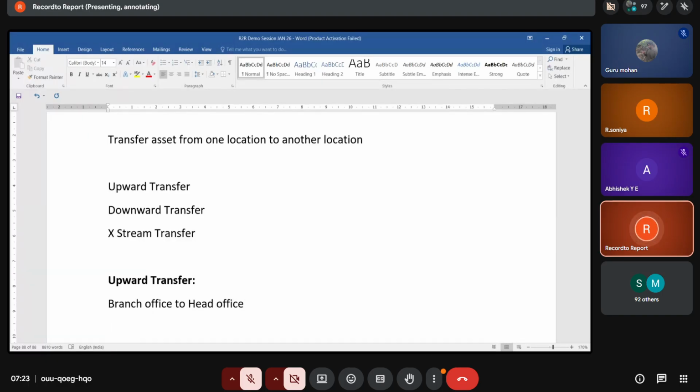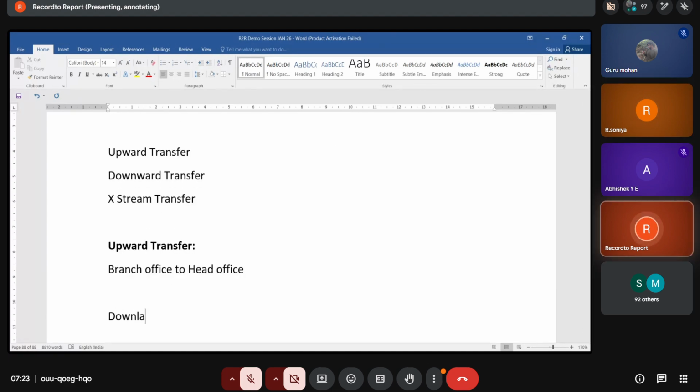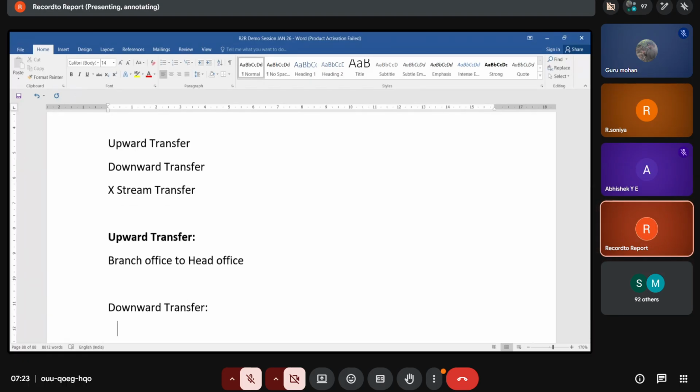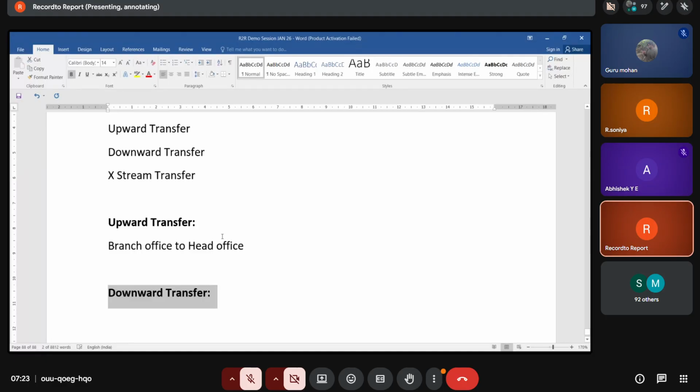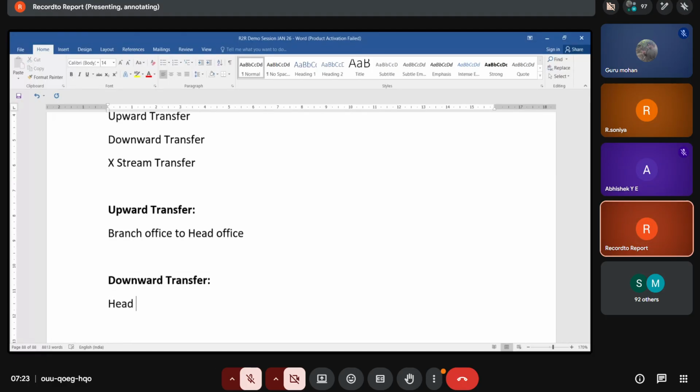Where will it move, guys? Branch office to head office. Downward is nothing but if the asset is moved from head office to branch office.